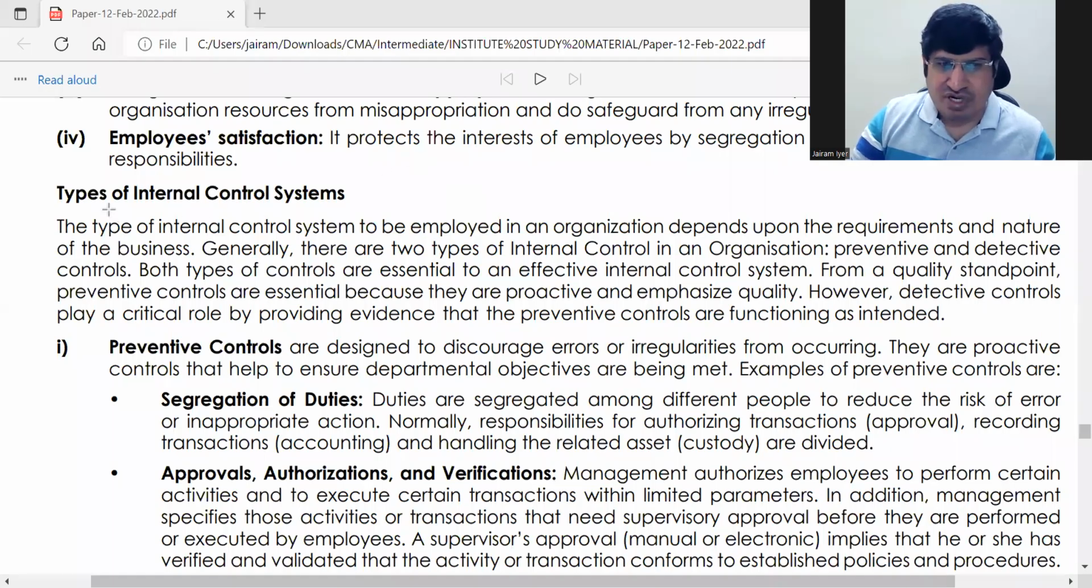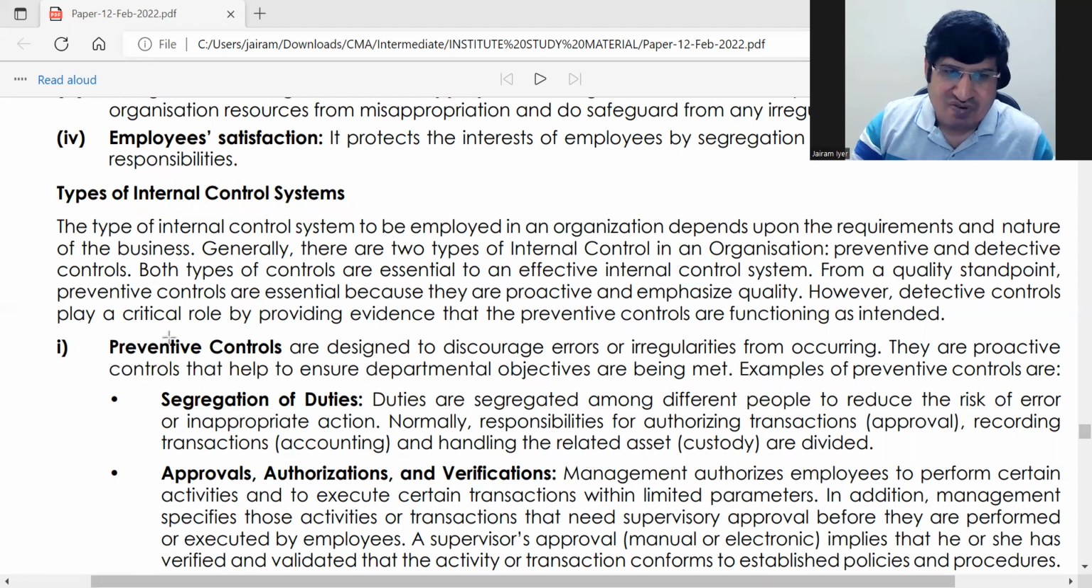So types of internal control systems. Next is types of internal control system. ये बहुत simple है. This is very simple. ठीक है. There are 2 types of internal control system: preventive and detective. One is this preventive. Another one is detective. So जैसे नाम बता रहा है, preventive means this system will prevent any bad thing from happening. Detective means if anything wrong has happened, it will detect it. That is detective. So these are the 2 things.